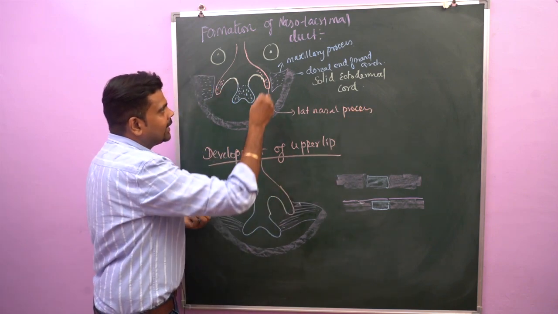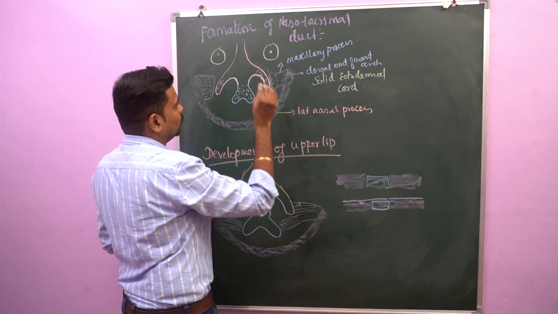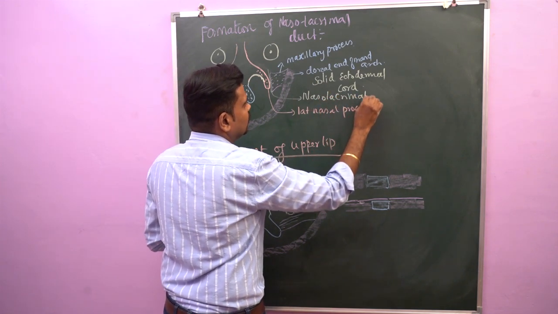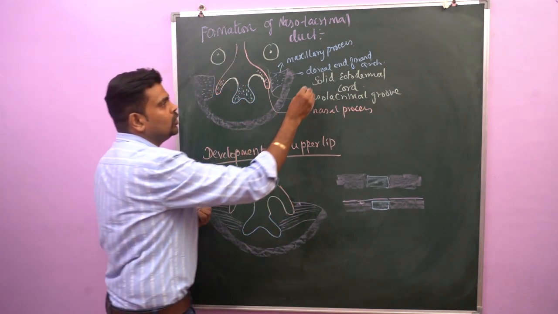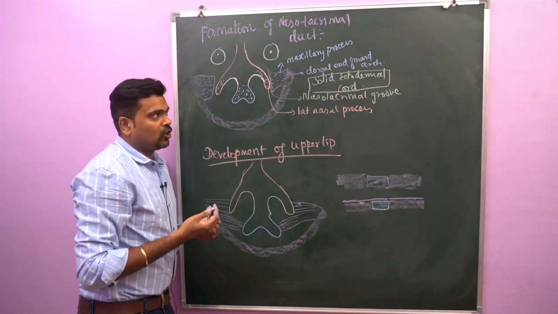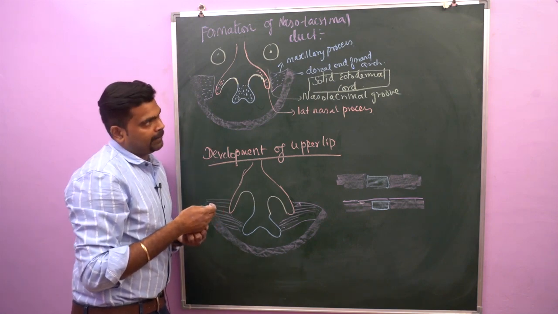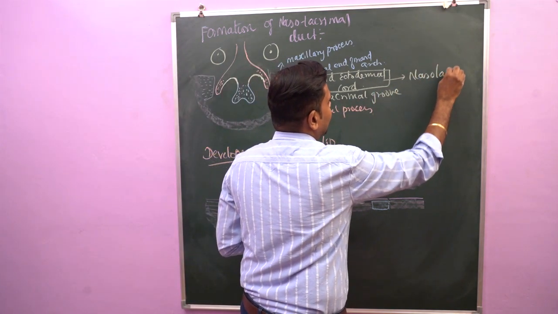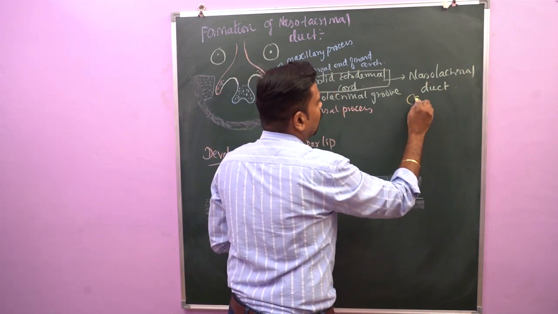Before fusion, there is a groove. This groove is called the nasolacrimal groove. Here, in this groove, the ectodermal cells undergo proliferation and lead to a solid ectodermal cord. Later, this ectodermal cord is detached from the surface ectoderm and buried into the underlying mesoderm. As a result, this ectodermal cord is converted into the nasolacrimal duct. So the nasolacrimal duct is of ectodermal origin.